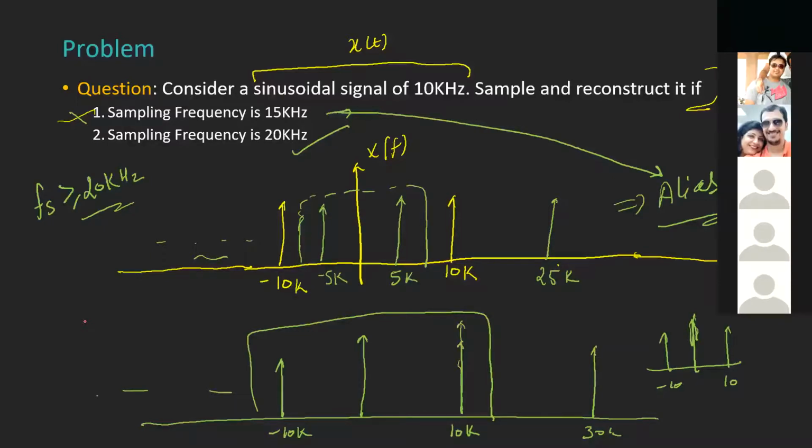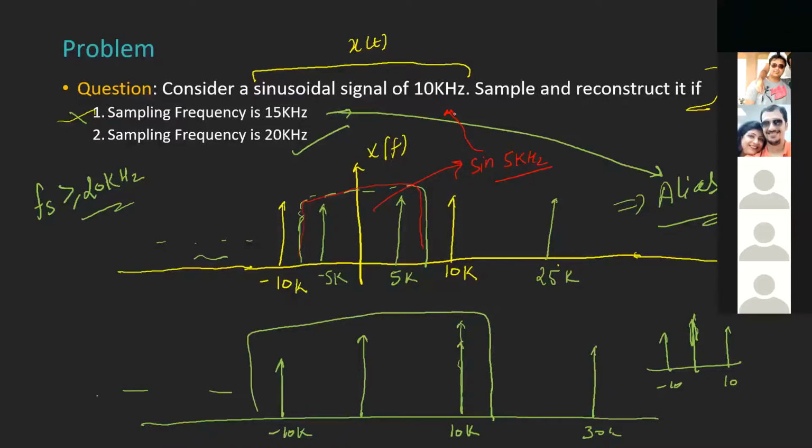No, but in that case, if you do what you said, my final signal after recovering it through a low pass filter will be a sinusoid of frequency 5 kilohertz. Let's say this is a low pass filter. In that case, the sinusoid will be of 5 kilohertz, which is not equal to my original signal. Okay. I was thinking of copies of this 10 kilohertz, all shifted in the spectrum, right? So in that case, okay.